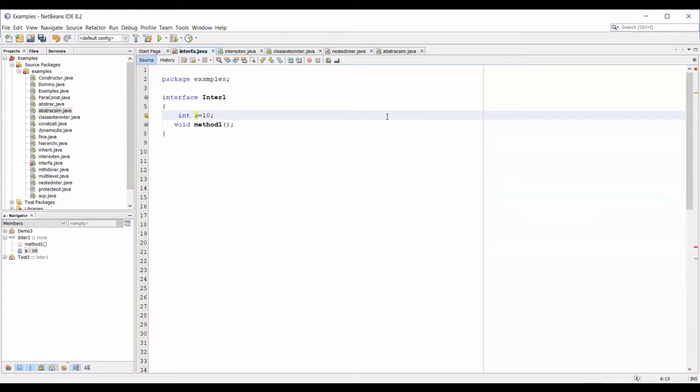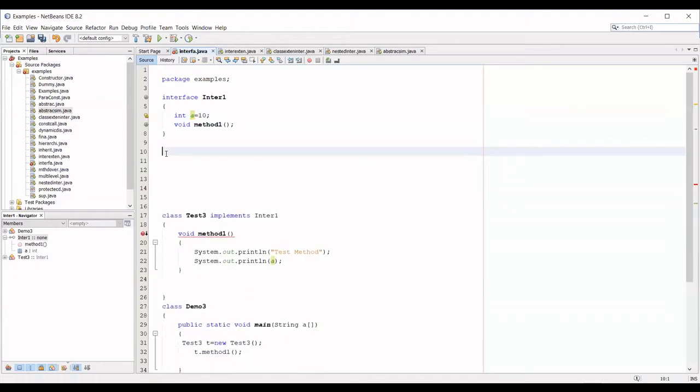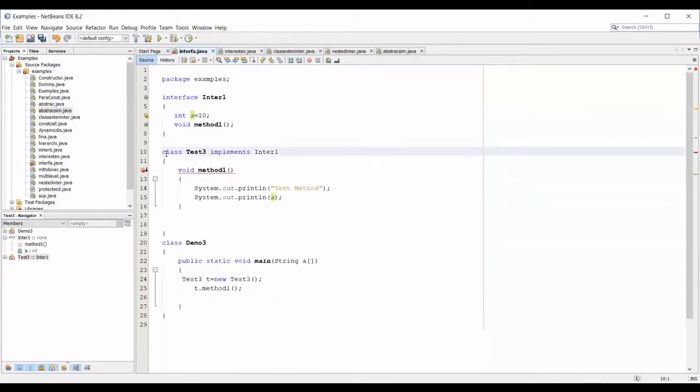Yes, from everyone? So next, what is the rule for the class which is going to implement this? For superclass inheritance, we use the keyword extends, right? Here, for an interface, we are going to use the keyword implements. Because there is no definition of any method, you are going to implement the definition of those particular methods. So you have to use the keyword implements, followed by the name of the interface I have given here. Is that clear? Yes, ma'am.